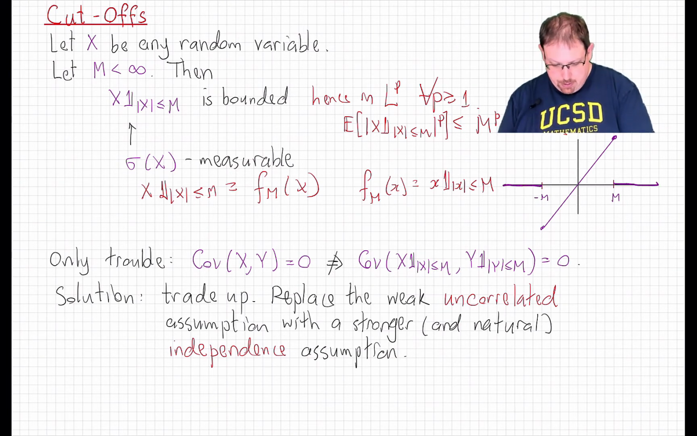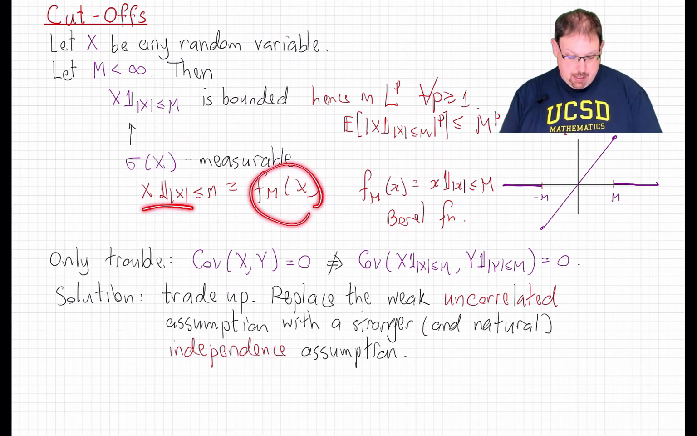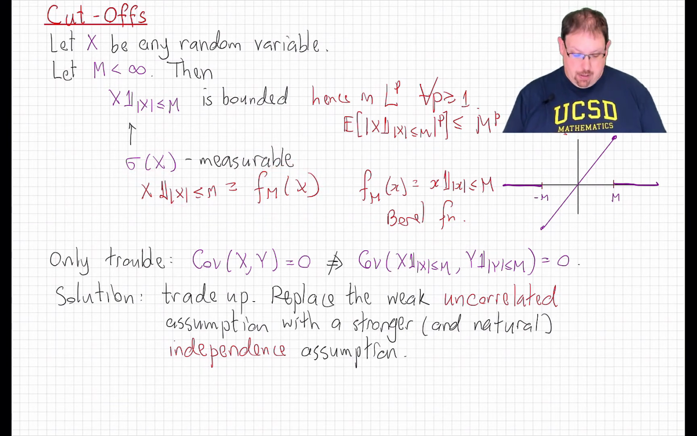That is, of course, a Borel measurable function, which means that its composition with X, which is the desired cutoff, is still measurable with respect to the sigma field generated by X. Great, we've replaced an arbitrary random variable with one equivalently measurable that is bounded and therefore in L2. The trouble is that this process does not preserve uncorrelatedness.